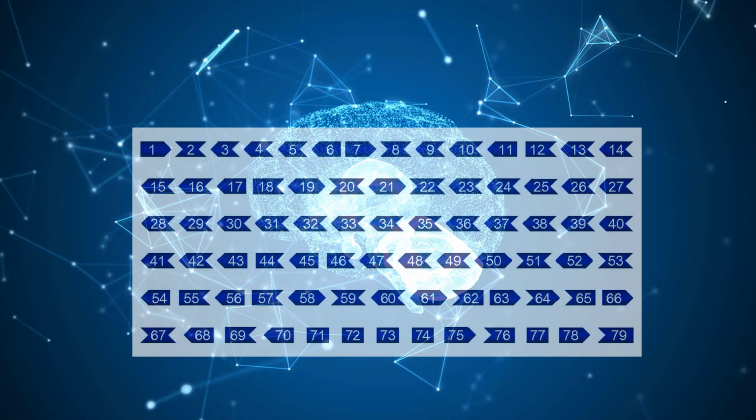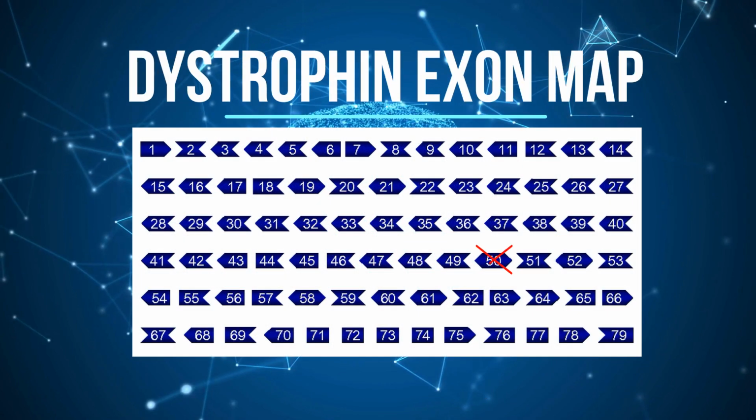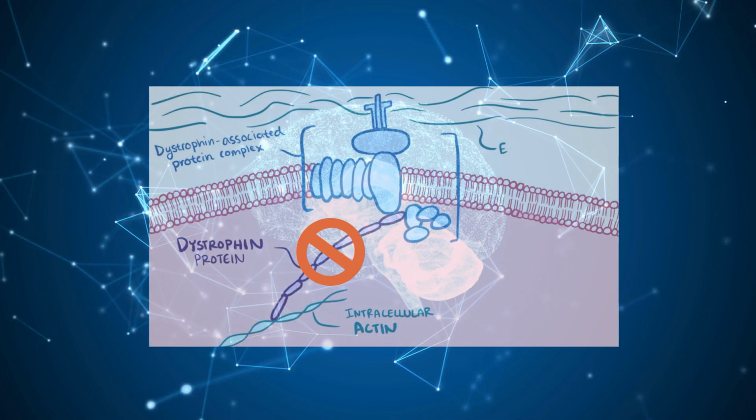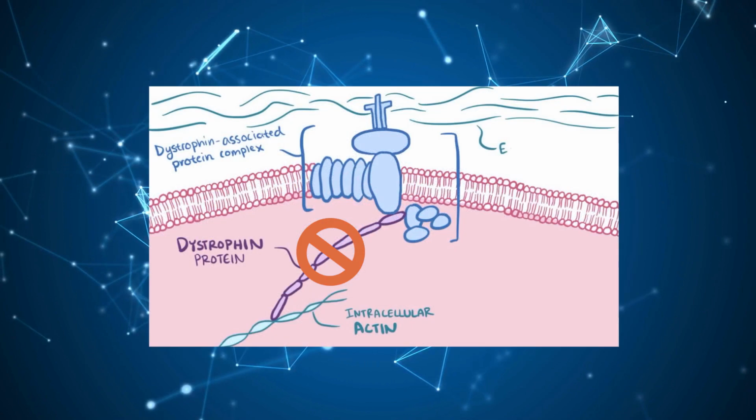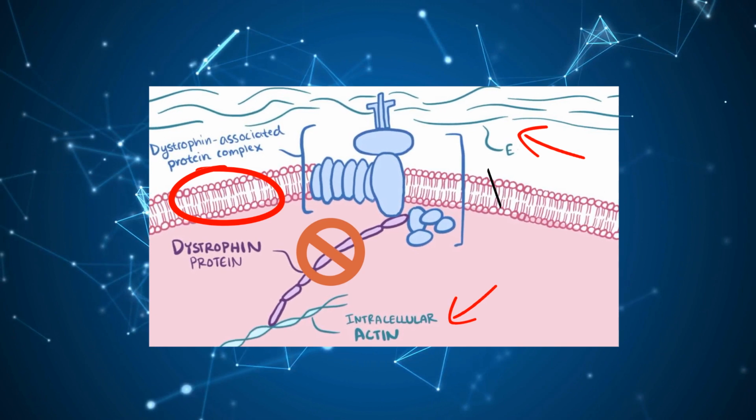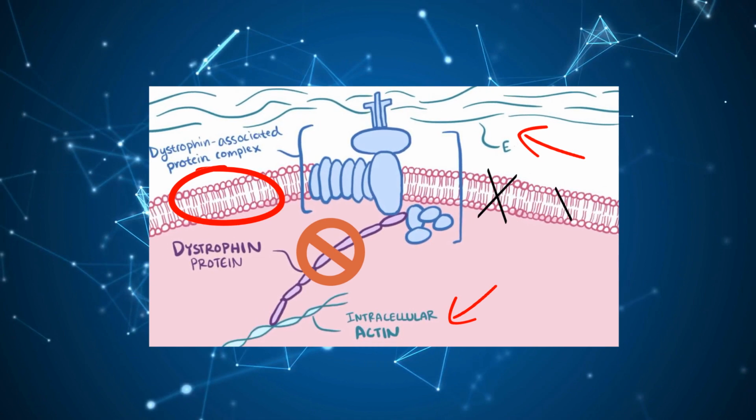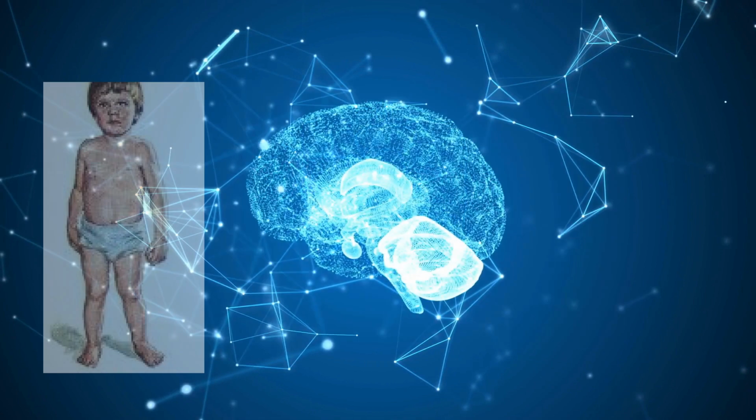Duchenne muscular dystrophy is caused by a genetic mutation in the dystrophin gene that causes the loss of the dystrophin protein. The dystrophin protein, which is usually localized to the sarcolemma membrane, connects the extracellular matrix to the intracellular region. Without dystrophin, the membrane is very susceptible to contraction-induced injury, causing lesions to the membrane and a very deteriorating progression